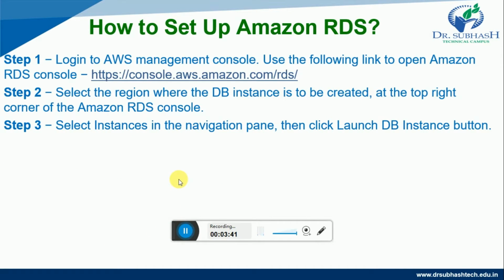Now let us understand how to set up the Amazon RDS service. For that we have to follow the following steps. In step 1, we have to log in to our AWS Management Console using the following link to open the Amazon RDS console. So you have to follow these links. In step 2, select the region where the DB instance is to be created at the top right corner of the Amazon RDS console. In step 3, select Instances in the navigation pane and then click the Launch DB Instance button.